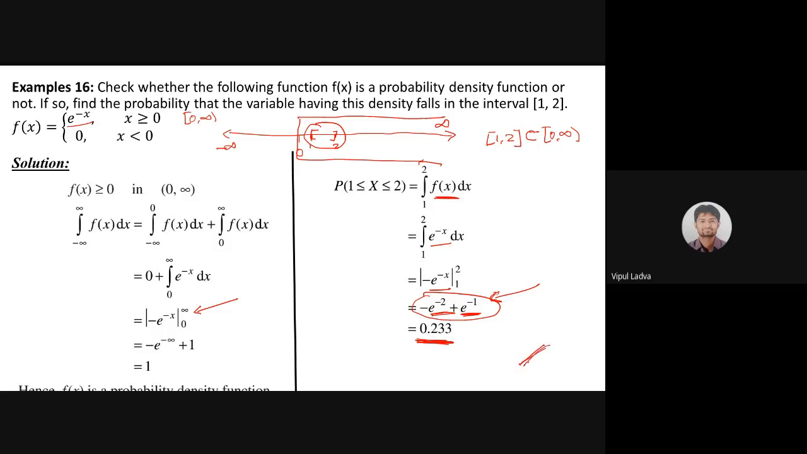Now this is our example number, this was our example number 16. Before going for 17, once again the question for all of you: are we good? Are we clear? Are we clear with this?